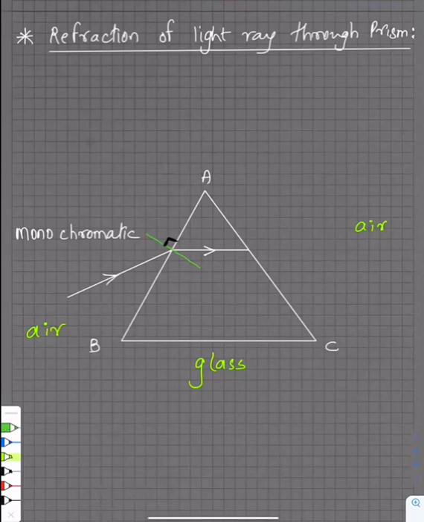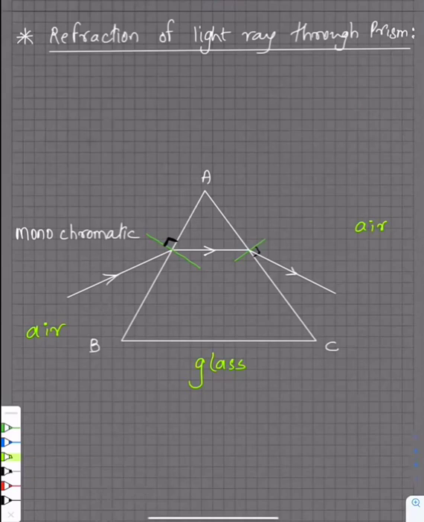Okay, look, another normal now, guys, out here. We have got one more normal. So this is a normal. Again, what angle is it going to make? It is making a 90 degree angle with the surface. Now, how is the light ray going? It is going from denser to rarer. So how will it go? Away from the normal. Away from the normal. So this is how it will go.